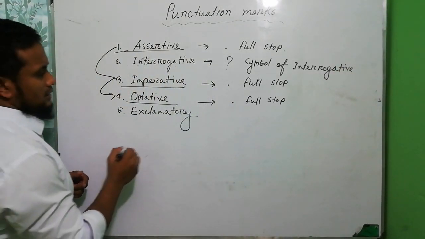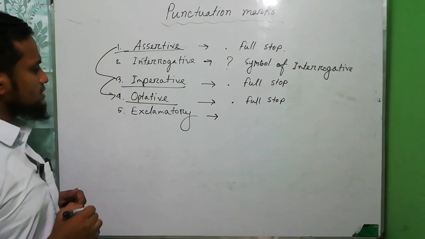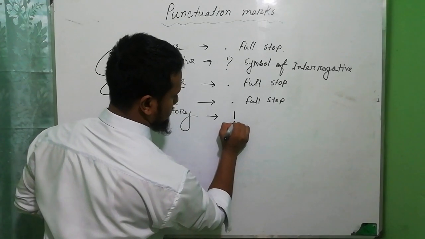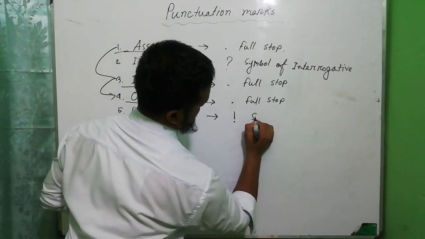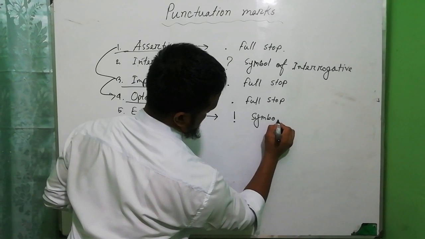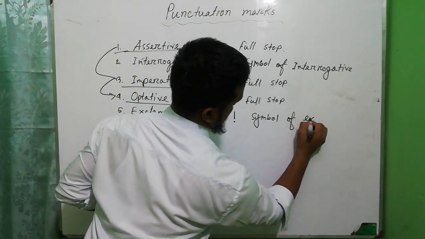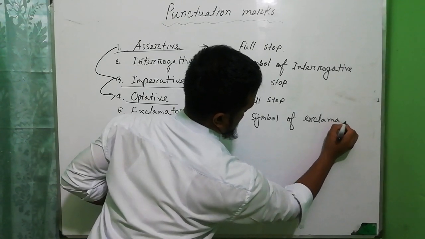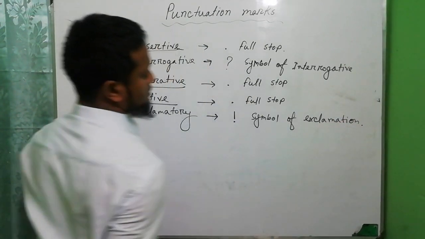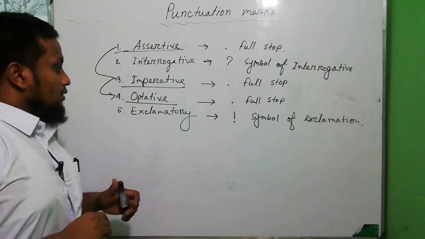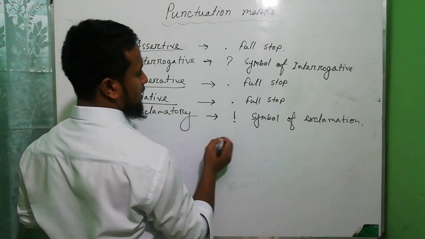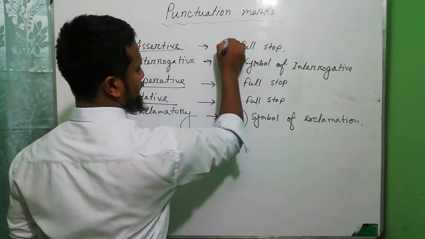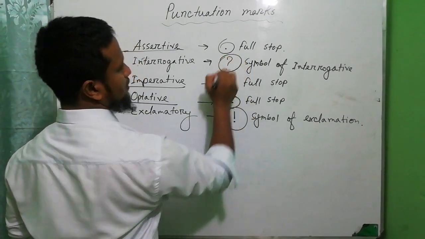And in the end of exclamatory sentence, we use symbol of exclamation. The student, we found 3 types of punctuation here: symbol of exclamation, full stop, and symbol of interrogative.